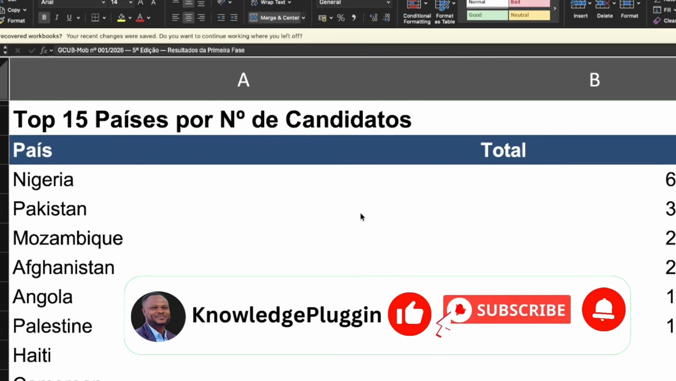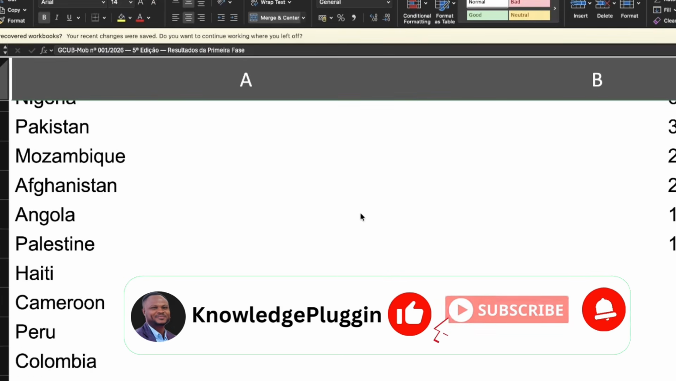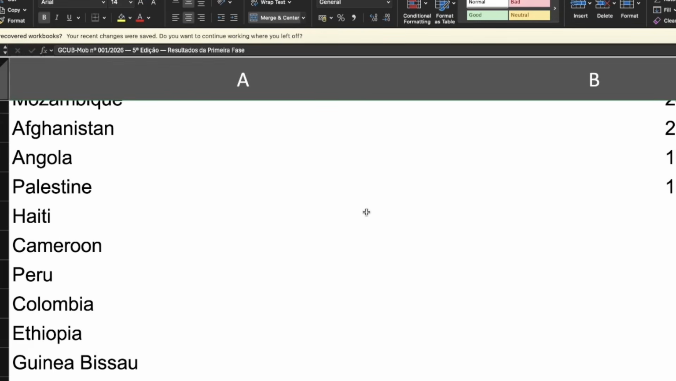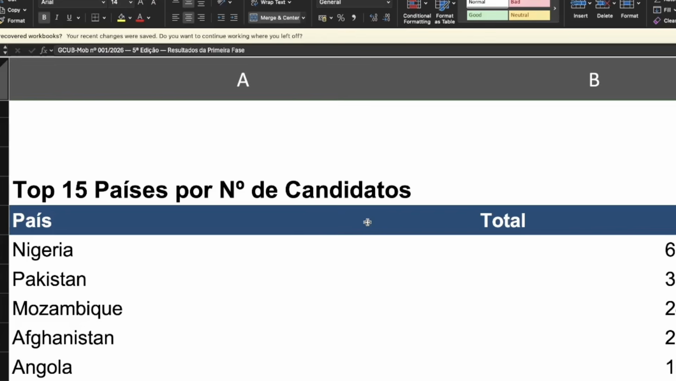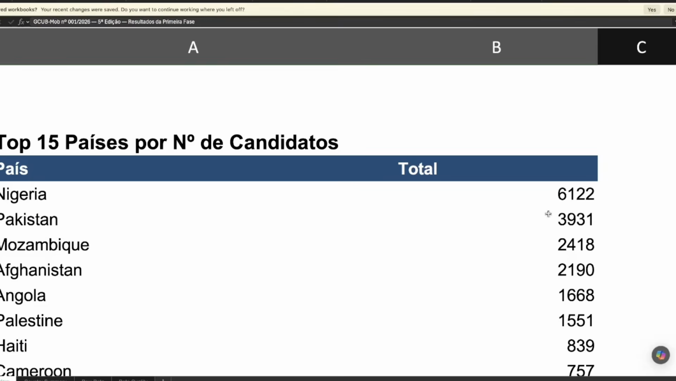We have Nigeria, Pakistan, Mozambique, Afghanistan, Angola, Palestine, Haiti, Cameroon, Peru, Colombia, Ethiopia, Guinea-Bissau, Burundi, Benin, Bangladesh. And it is interesting to see that the total number of applicants from Nigeria is around 6,122, making them top the list of people that applied to this 2026/2027 GCUB, followed rightly by Pakistan. A lot of people, almost 4,000 applicants, were received from Pakistan. We have 3,931, followed by Mozambique.